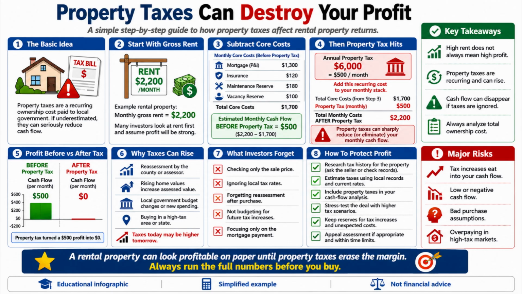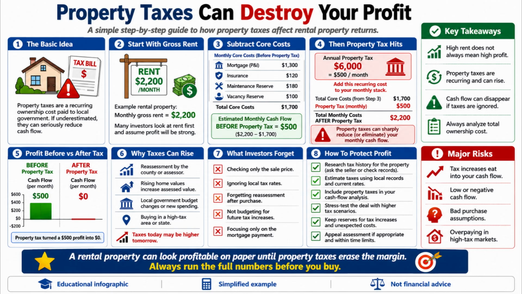Now, imagine a rental property earning $2,200 per month in gross rent. At first, this may sound like a great deal. Many investors see high rent and quickly assume the property will produce strong profit. But before making that assumption, the real monthly costs must be calculated.